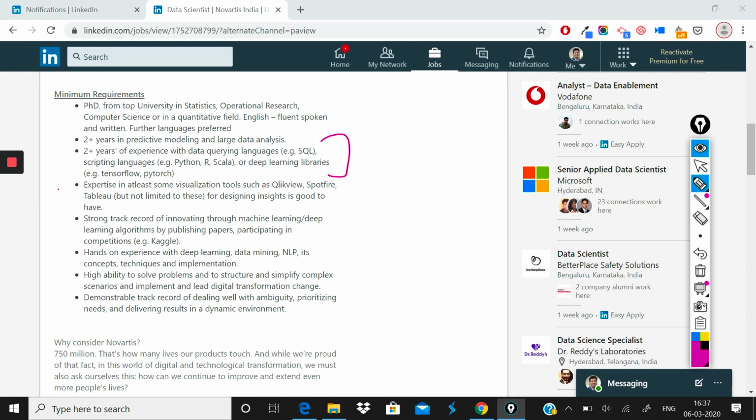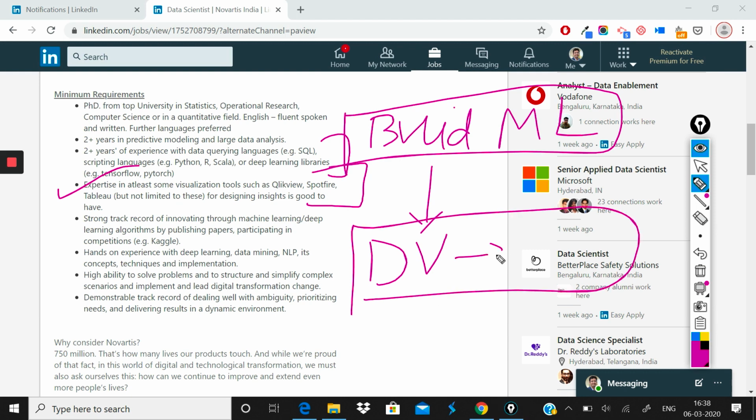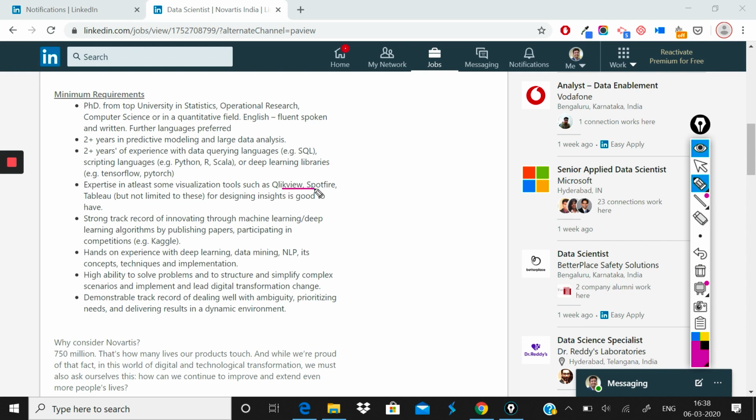Next thing that is required is expertise in at least some visualization tools such as QlikView, Spotfire, and Tableau, for designing insights. It's good to have. If you can not only build a machine learning algorithm, but also help in the visualization of those machine learning algorithms to end stakeholders and the data story that you are trying to communicate, that is a great asset to have as a data scientist. And that's what Novartis wants you to have in the form of a tool like Tableau, Spotfire, and QlikView. They're not saying that you need to be limited to this, but these are the most often used in the market.